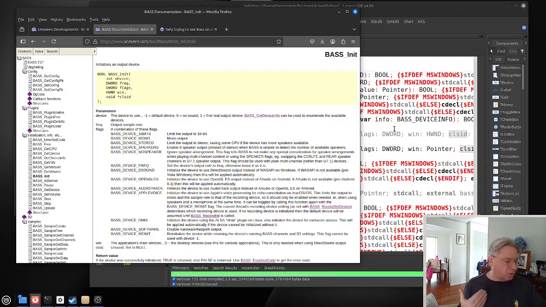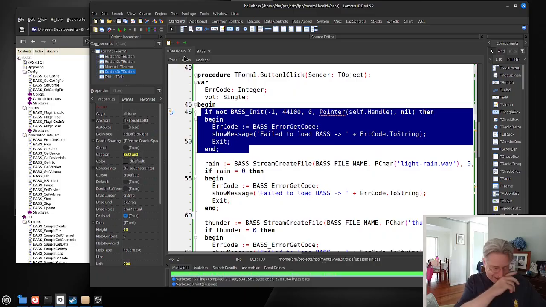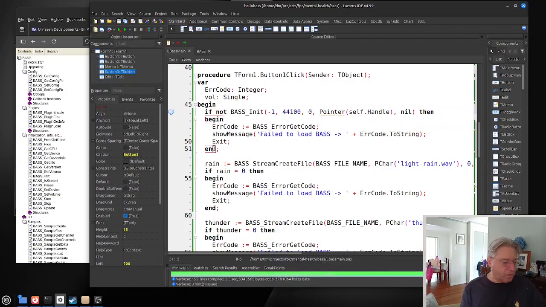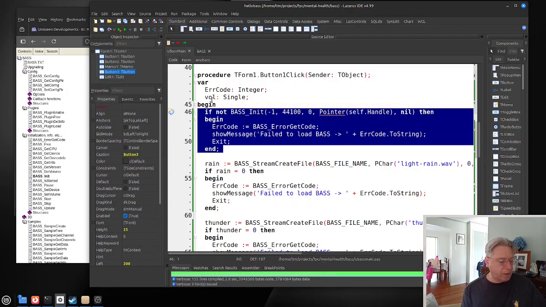So basically we are using the default device here. Our frequency rate is 44,000. We're not specifying any flags. We're passing ourselves as a handle, and the last parameter is set to nil, and that worked, which means everything previously has been done correctly. So now we can start to play around with playing some files and how they sound together. So step one, that was my entire program.